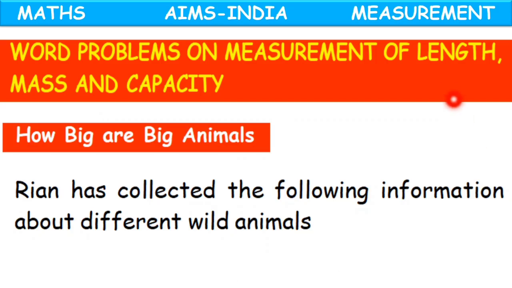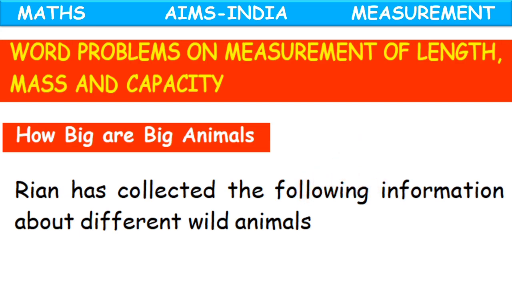So from the chapter measurement, first let us see about word problems on measurement of length, mass and capacity. Yes, we have completed everything about length, mass and capacity. Now after solving these word problems, we'll be done with the chapter measurement. Now, how big are big animals?